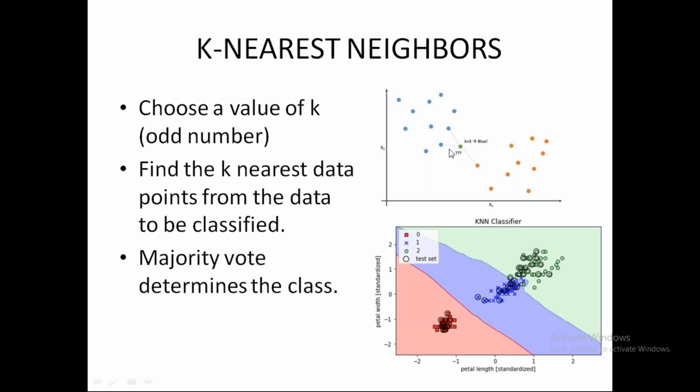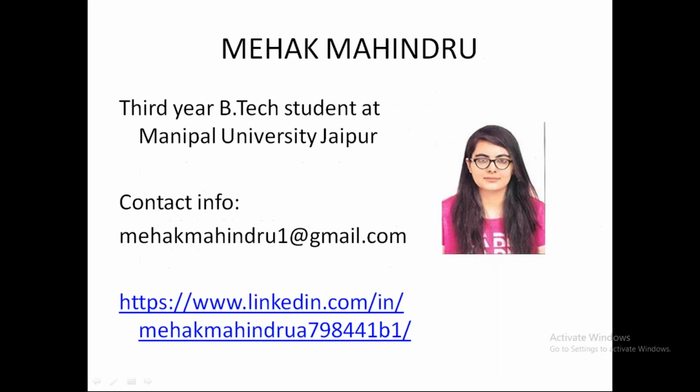So what we do is we take k as an odd number, then we classify it, and we can use any metric for the distance measurement, like Euclidean distance. We can use that for the measurement of our distance. The majority number is taken, and this is how classification looks. So we have clear boundaries for the blue color. As you can see here, it is even turning here because it is so accurate that no blue ones are misclassified with the green ones.